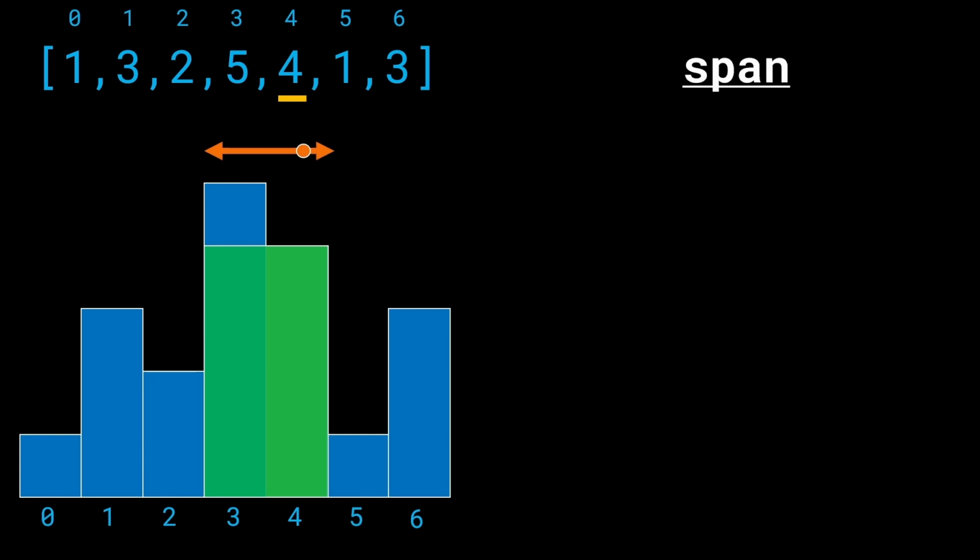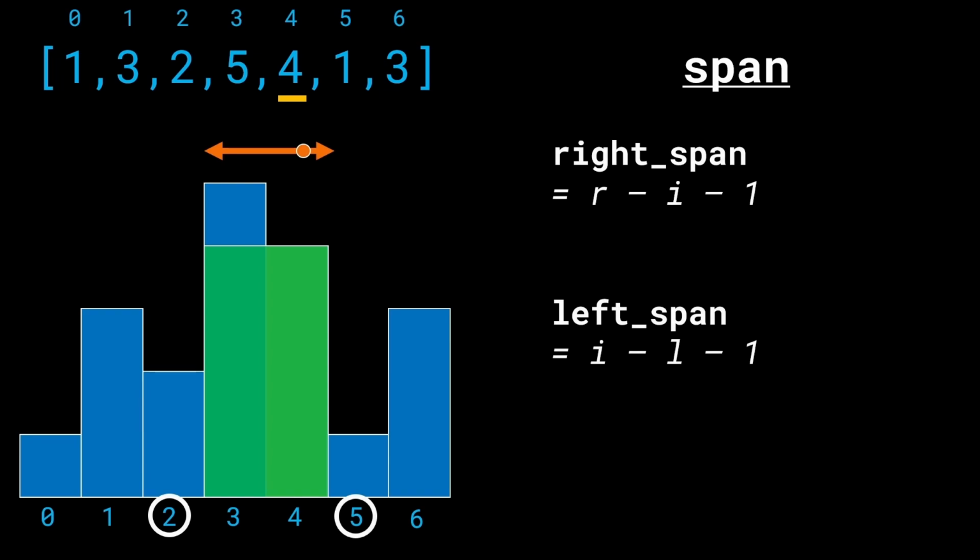In fact, let me go ahead and formally define the right span and the left span. Now, in this case, what we have done is we have said that the right span is going to be r minus i minus 1. Now, r is going to be the first right index where the value decreases from the current value. That is, if you're looking at the value 4, right span is going to be marked by r, which is going to be the first value that is lower than 4. Similarly, for the left span, we'll have something called L, which is going to be the left index where the value decreases from 4. So we see that the left span is defined by the index 2, that is L equals 2, and the right span is defined by R equals 5.